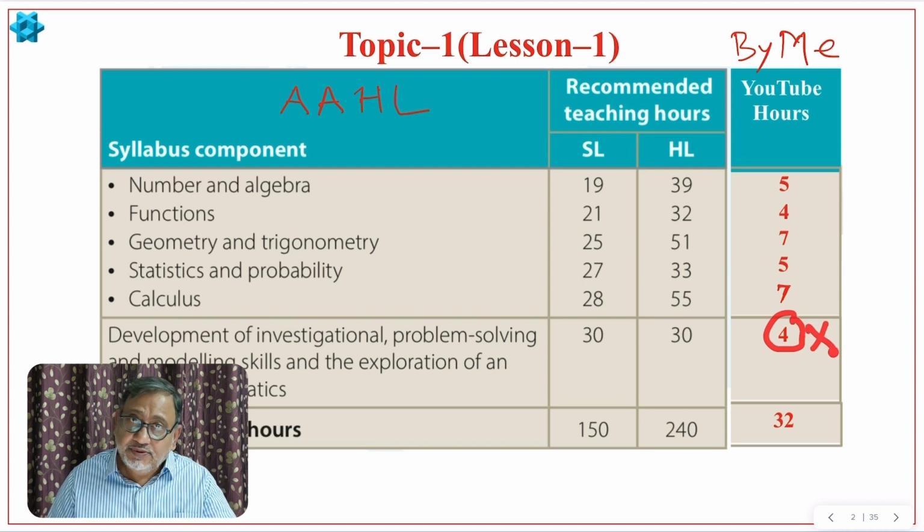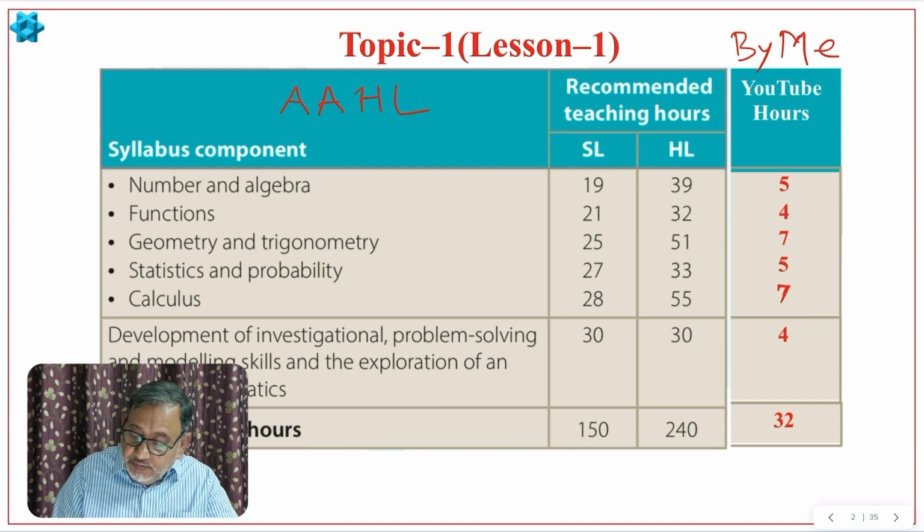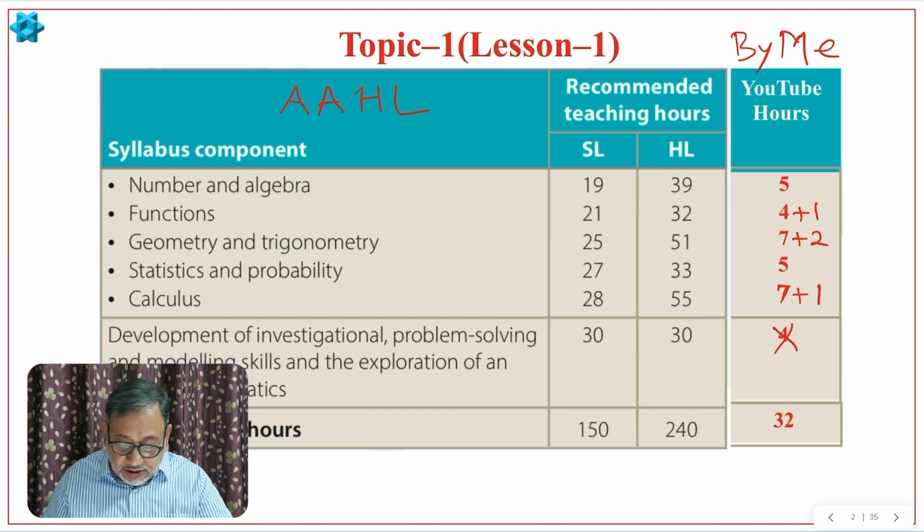Maybe I'll explain it to you in more detail. I'll increase 1 more lesson in functions, and 2 more lessons here, and 1 more lesson here I am going to add. Then geometry, I will need 2 more lessons, and calculus, I'll add 1 more lesson. I'll cancel this because this is your internal marks. So like that I'm going to complete 32 hours.